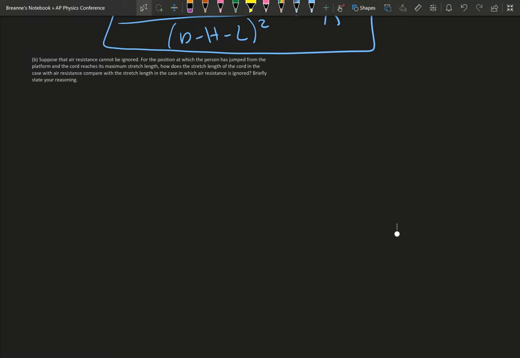So part B: suppose that air resistance cannot be ignored for the position at which the person has jumped from the platform and the cord reaches its maximum stretch length. How does the stretch length of the cord in the case where air resistance is present compare with the stretch length in the case where air resistance is ignored? So now they're wanting you to explain what's going on with the air resistance.